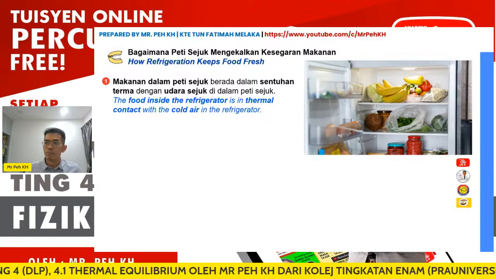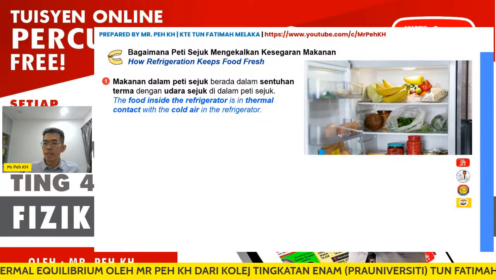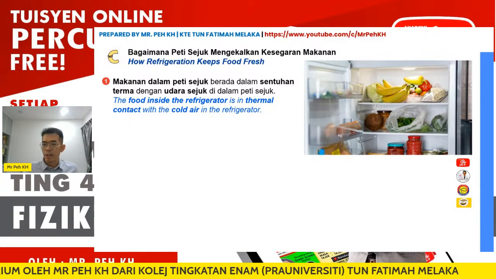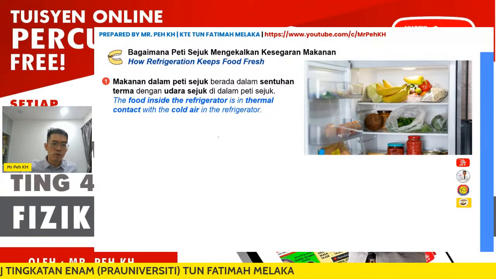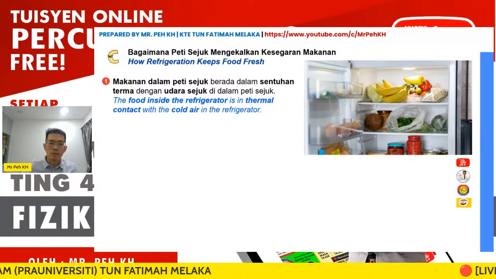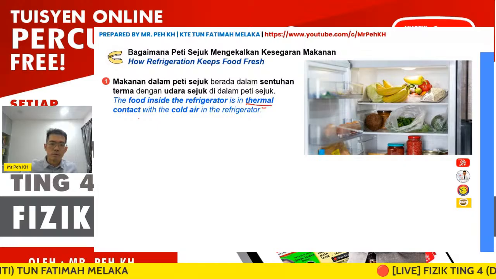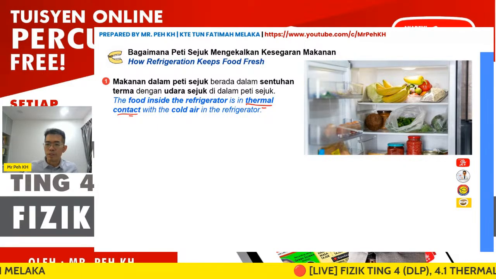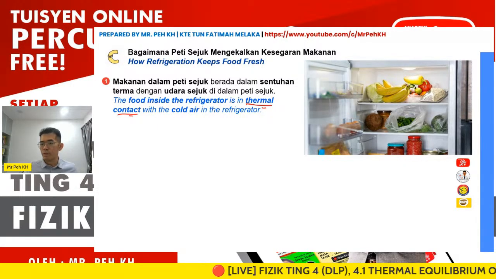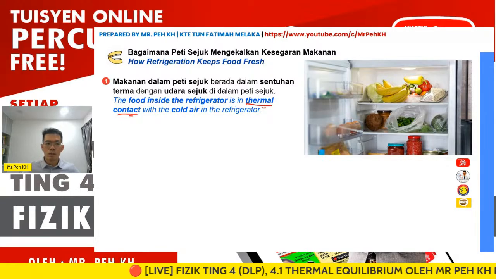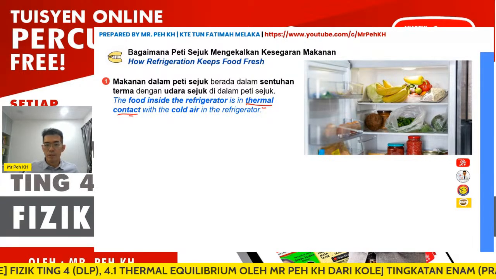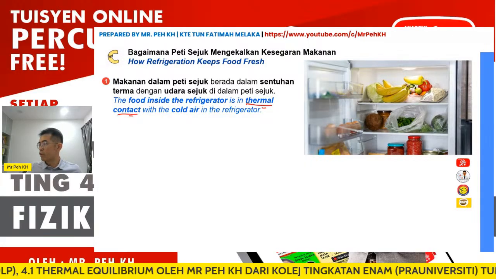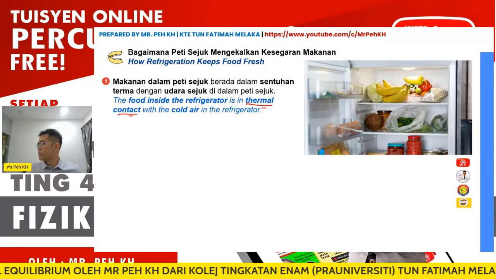Here will be the colder air in the refrigerator and the food we put in the fridge. The food inside the refrigerator is in thermal contact. Thermal contact means both objects are touching each other, with the cold air in the refrigerator. Next you should discuss the heat flow from hotter to colder region.